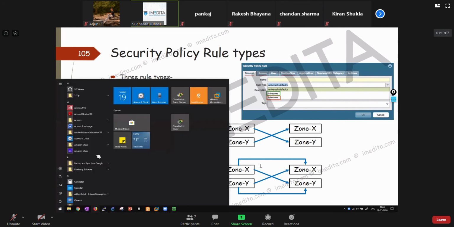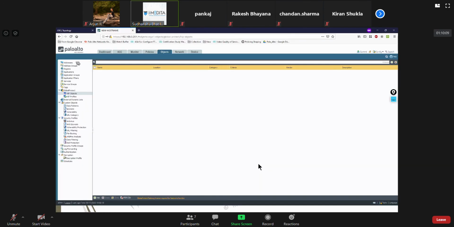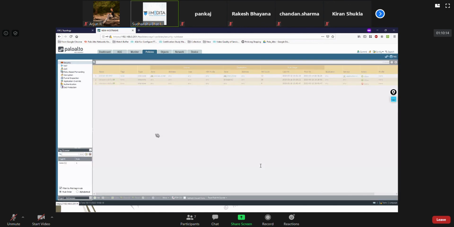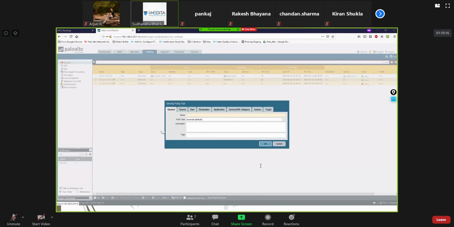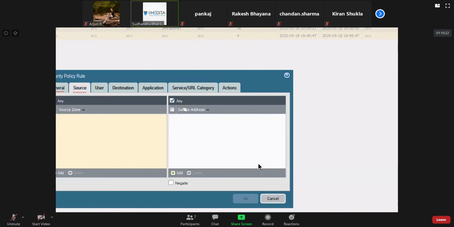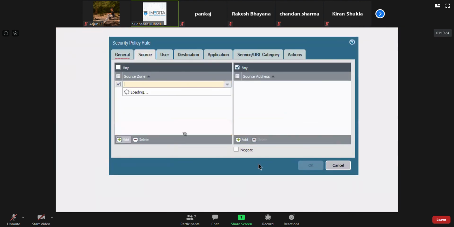Also see this thing. Suppose I'm making an intrazone rule, and I select this zone. Then they don't give you the option to select the destination zone because this is an intrazone rule.